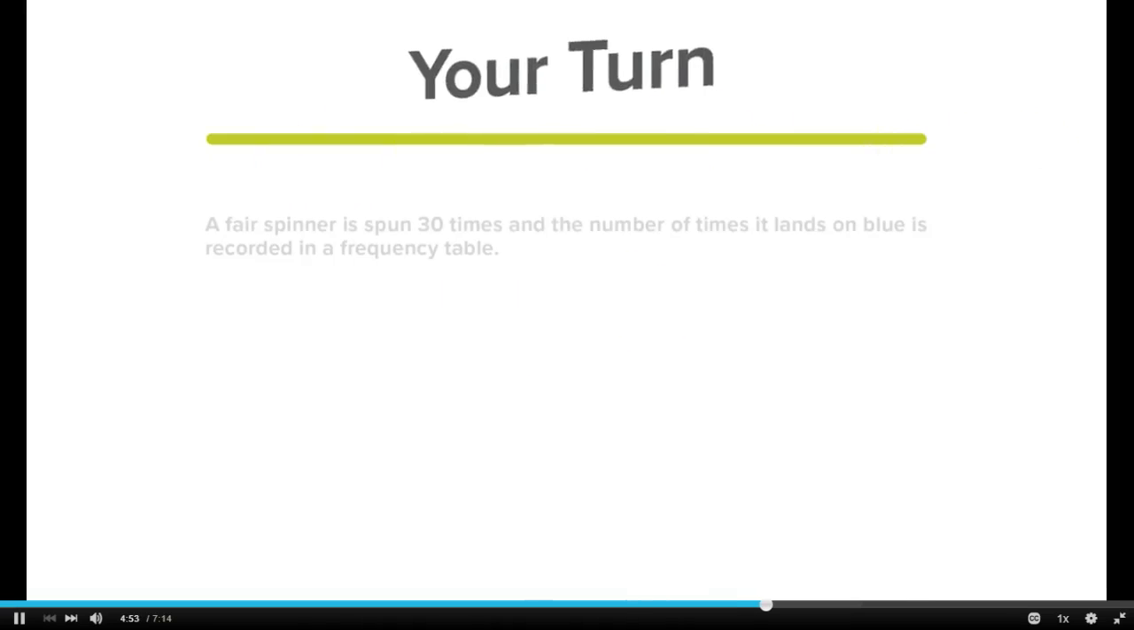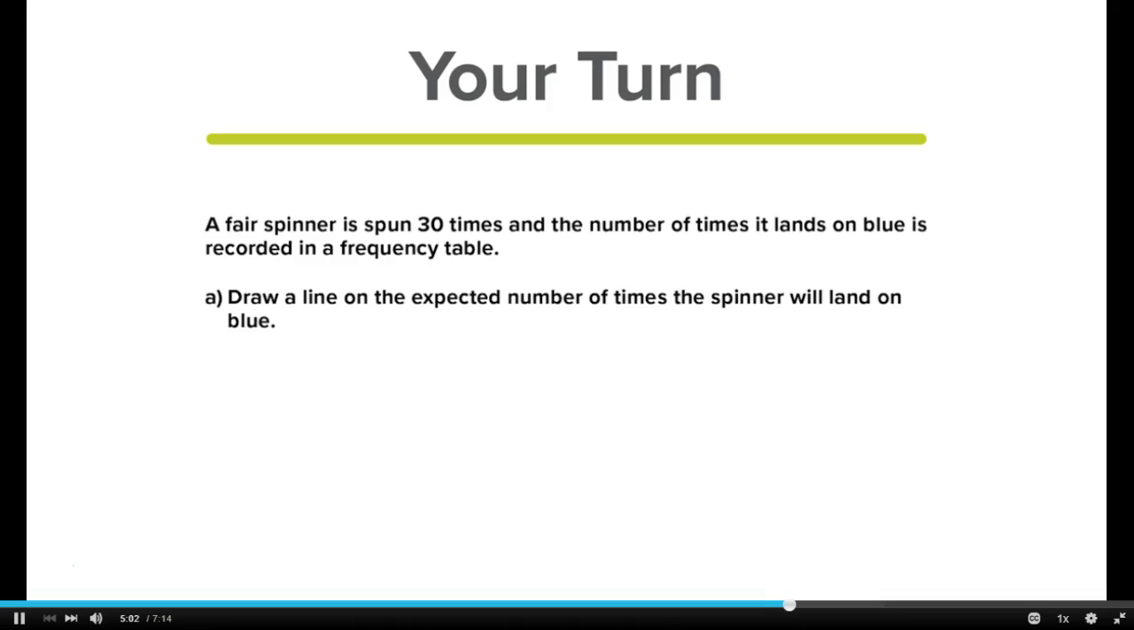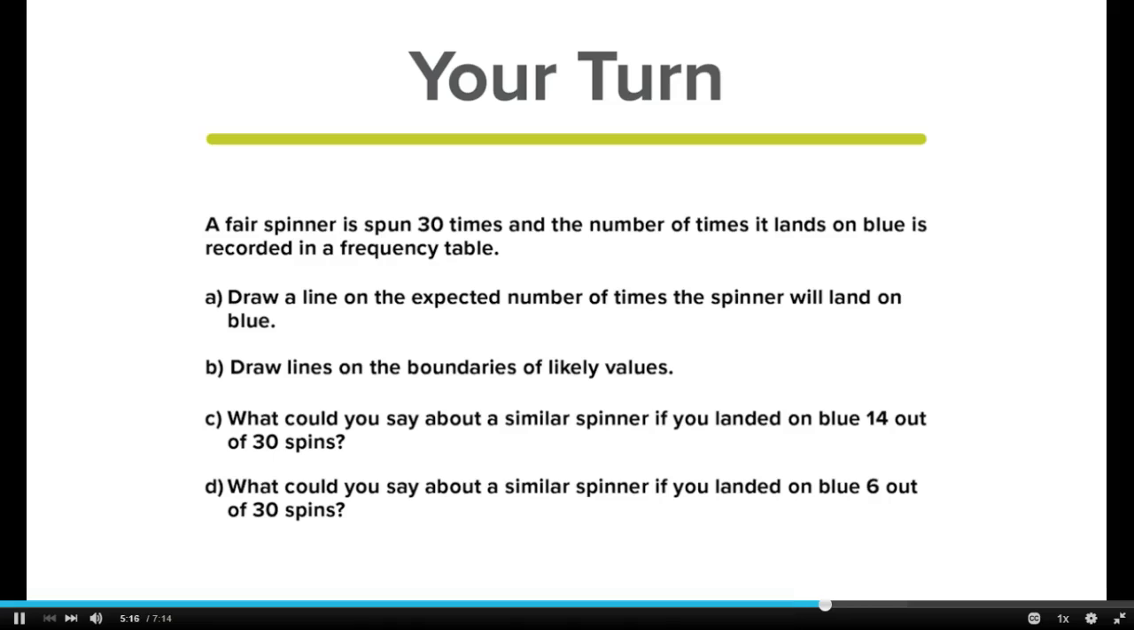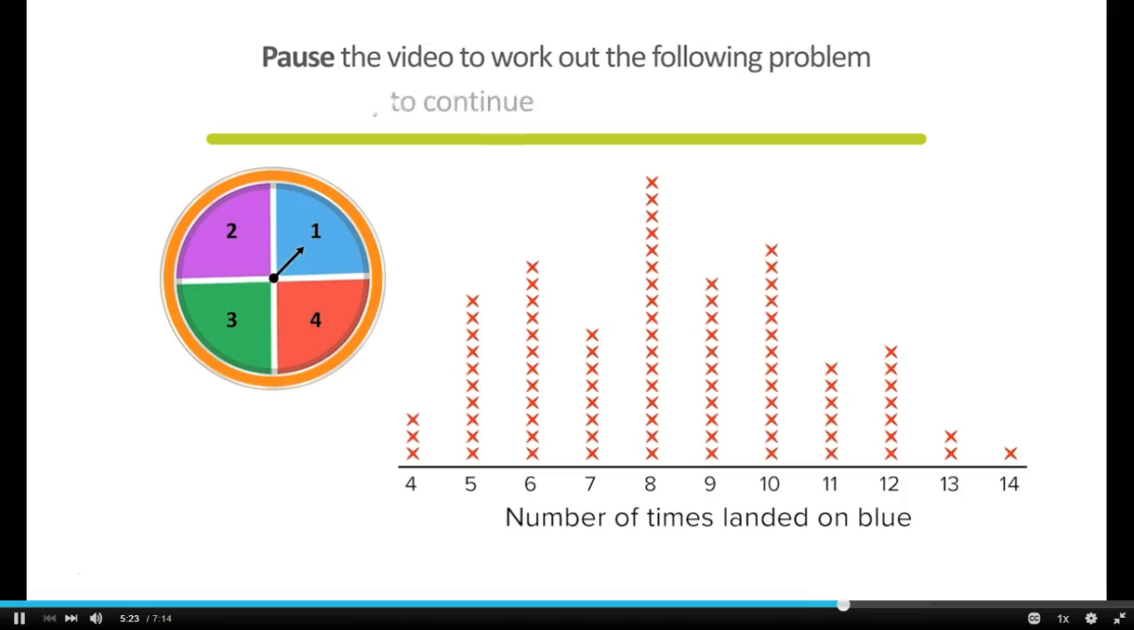Now it's your turn. A fair spinner is spun 30 times, and the number of times it lands on blue is recorded in this table. Draw a line on the expected number of times the spinner will land on blue. Then draw lines on the boundaries of likely values. What could you say about a similar spinner if you landed on blue 14 out of the 30 spins? What could you say about a similar spinner if you landed on blue 6 out of the 30 spins? Pause the video to work out the following problem. Click play to continue.